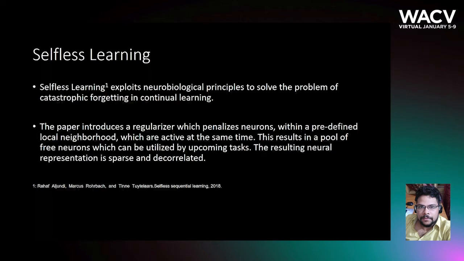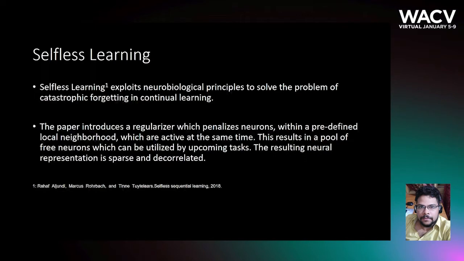The human brain has billions of neurons. However, we perform tasks using only a few concurrently active neurons. Moreover, an activated neuron inhibits the activity of its neighbors. Selfless learning exploits these neurobiological principles to solve the problem of catastrophic forgetting in continual learning.